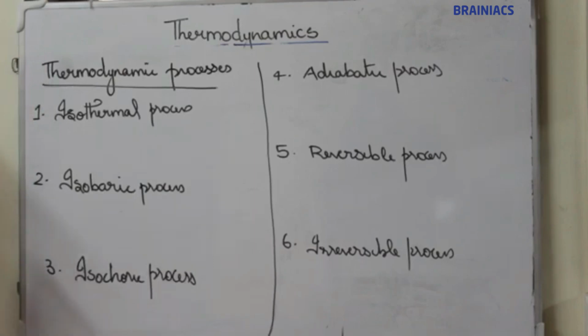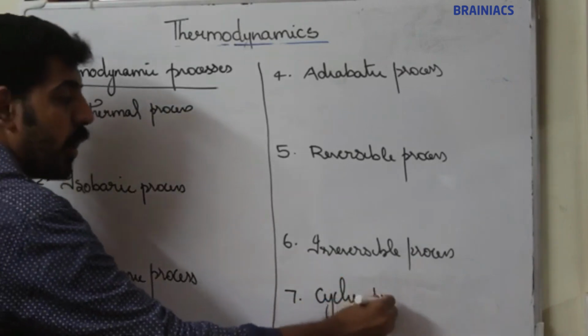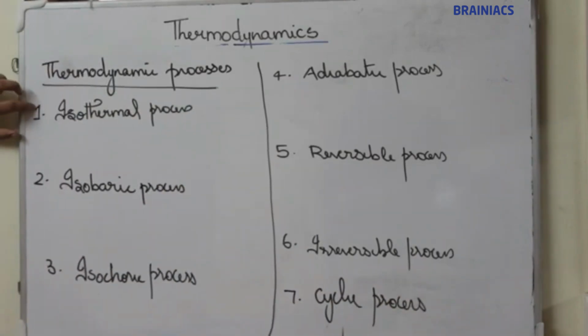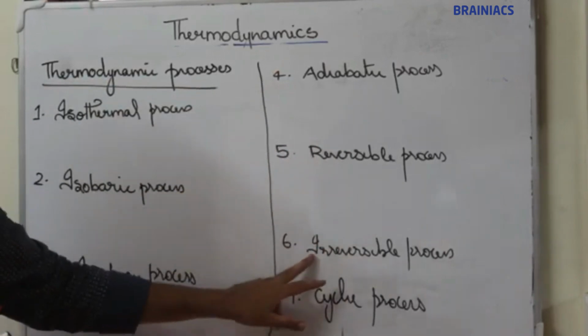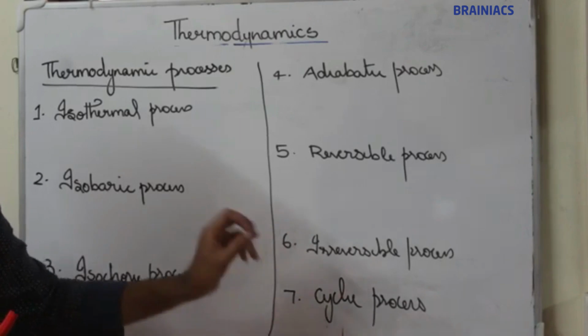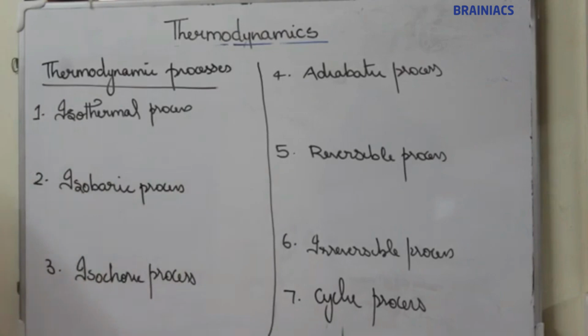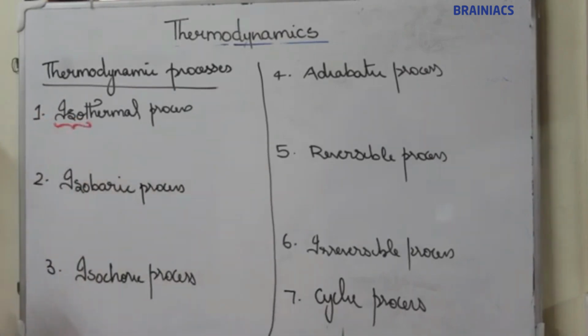Thermodynamic process. Now in thermodynamics, there are 7 thermodynamic processes. They are isothermal process, isobaric process, isochoric process, adiabatic process, reversible process, irreversible process, and cyclic process. So in thermodynamics, there are 7 important processes. I'll start with the isothermal process. Iso, what do you mean by iso? Iso means same.